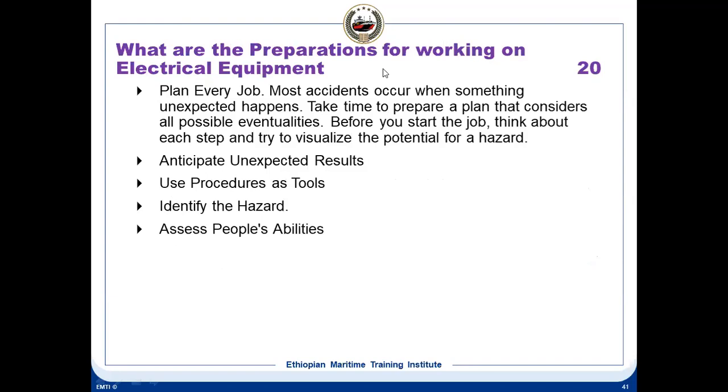What are the preparations for working on electrical equipment? One is to plan the job. That is the first part. Second, anticipate.